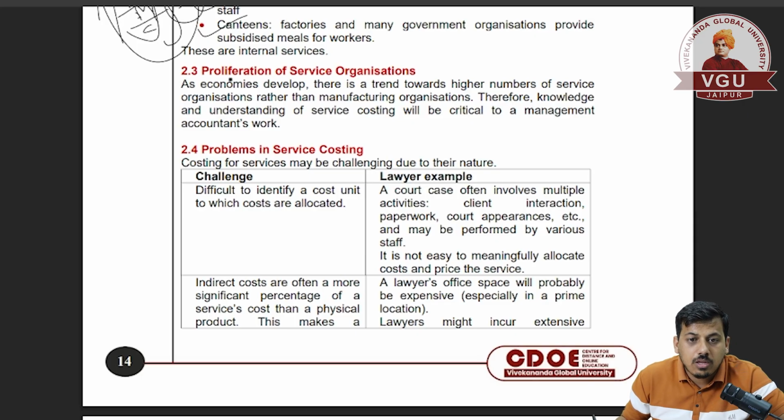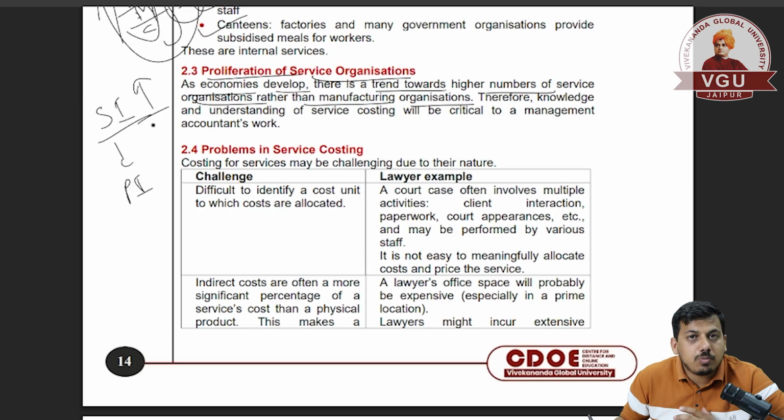Next, proliferation of service organizations. Our next topic is proliferation of service organizations. As economies develop, there is a trend towards a higher number of service organizations rather than manufacturing organizations. So in the current situation there are more service industries as compared to production industries. Service industries are higher, so service-providing firms and organizations are in large number.